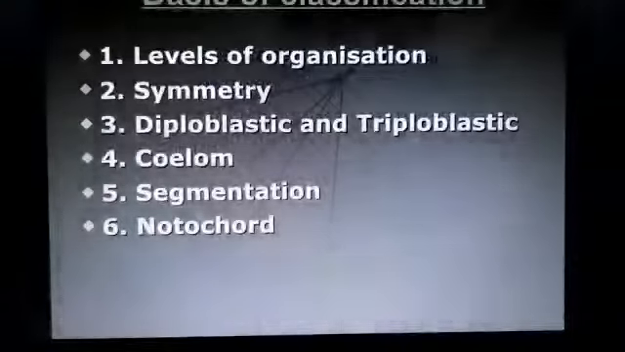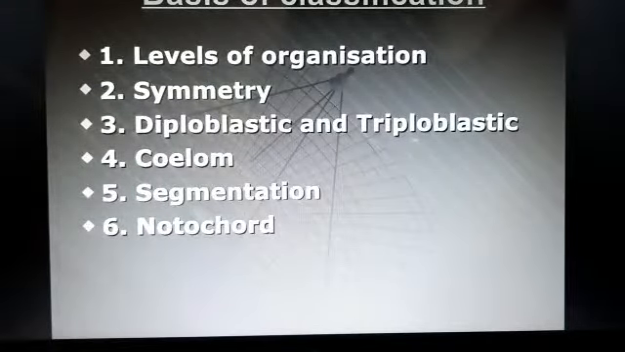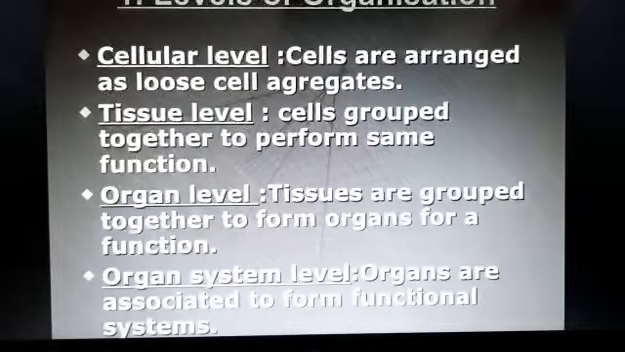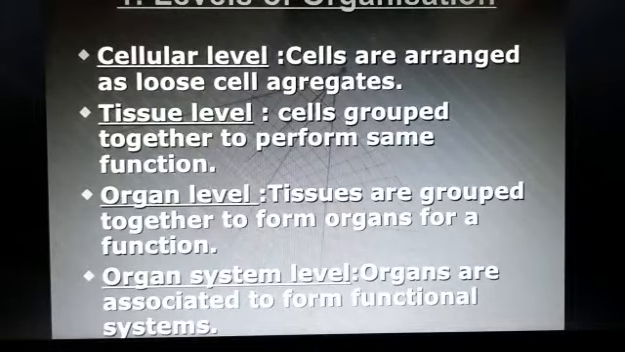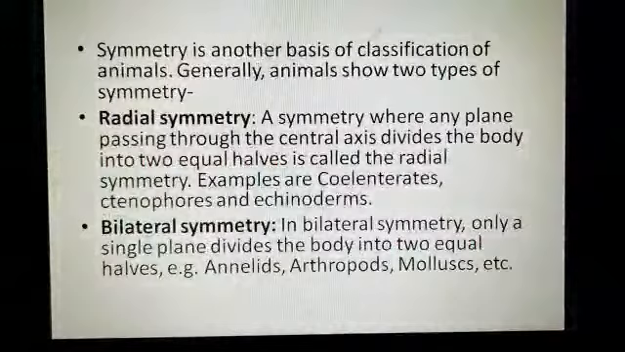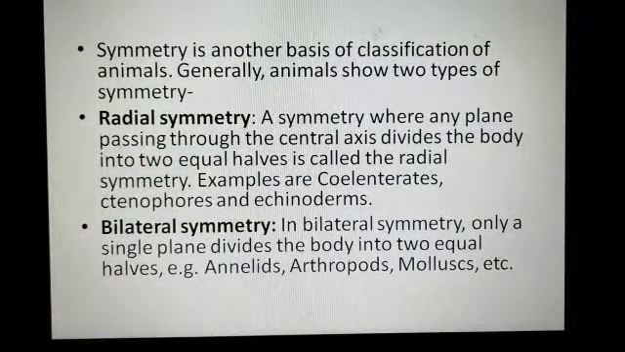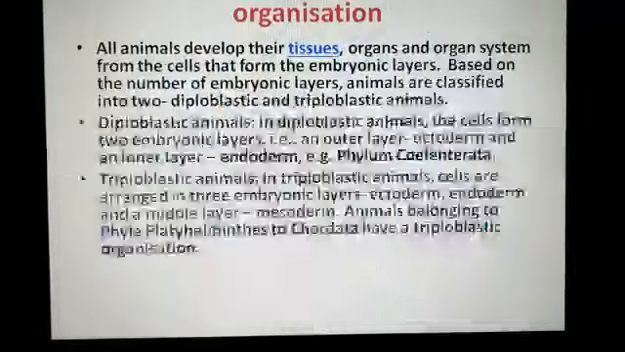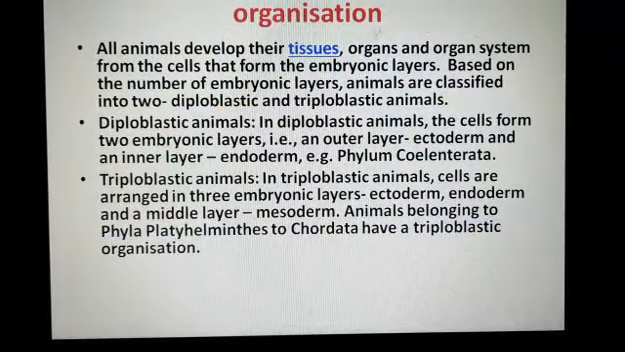Hello student, today we are going to continue chapter 4, Animal Kingdom. In my previous video we discussed the basis of classification, and then we read the first basis of classification, level of organization, then we read symmetry. Today we are going to continue this topic with diploblastic and triploblastic organization.